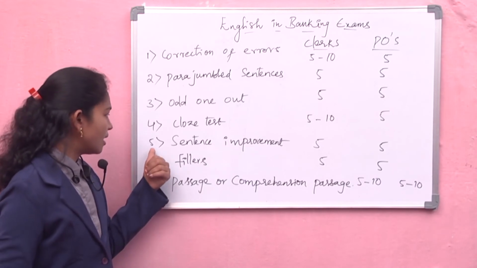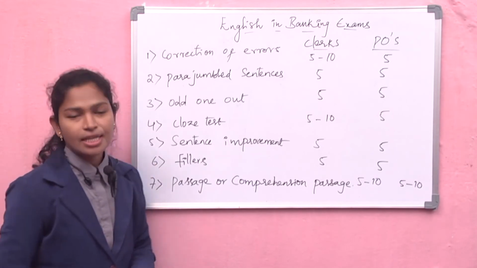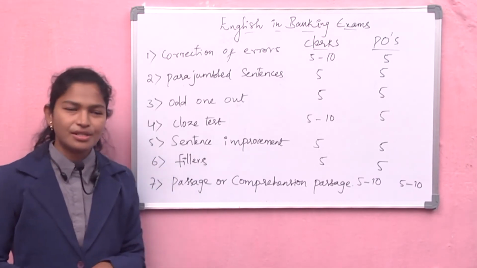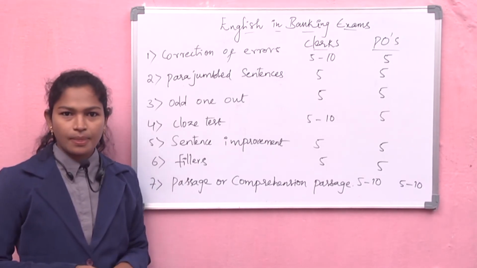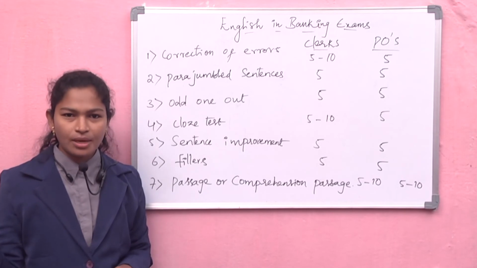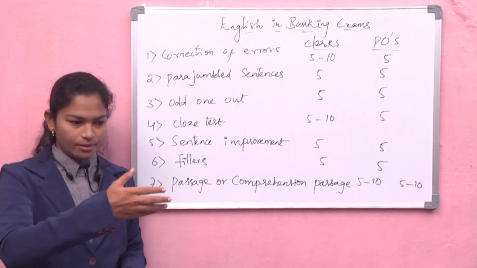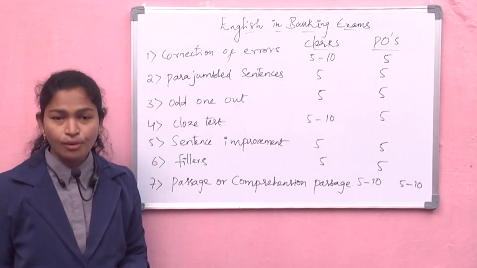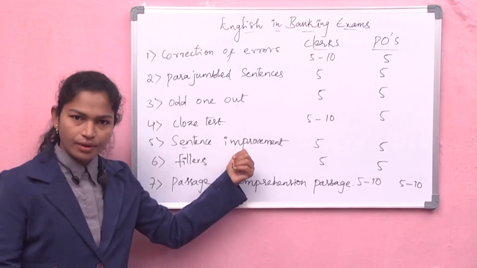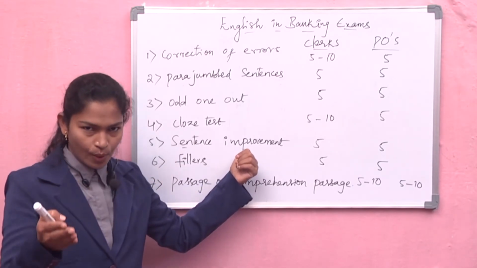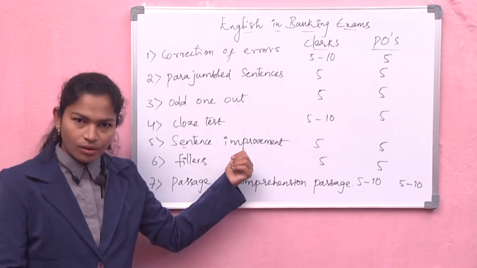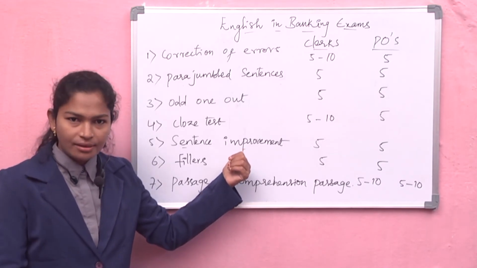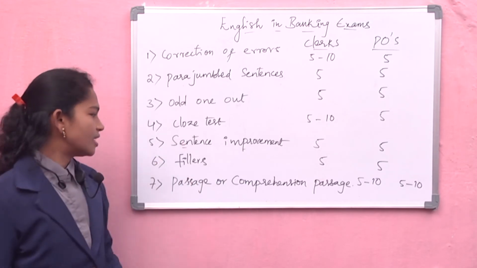The next one is the fifth one, sentence improvement. Actually, what is this sentence improvement, I'll tell you. See, in sentence improvement, they will give one sentence to you, and below you will have 4 options. In sentence improvement, they will ask you whether the sentence they have given in the question needs any improvement, or the same thing should be there. So that is sentence improvement.